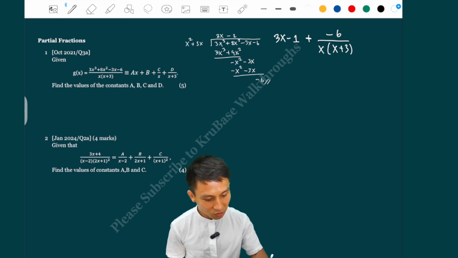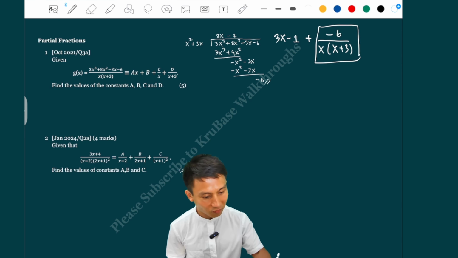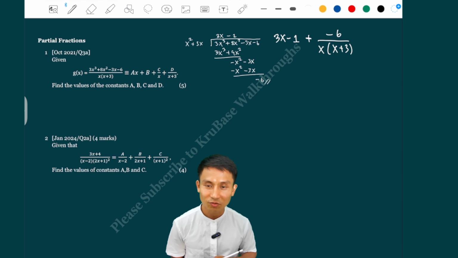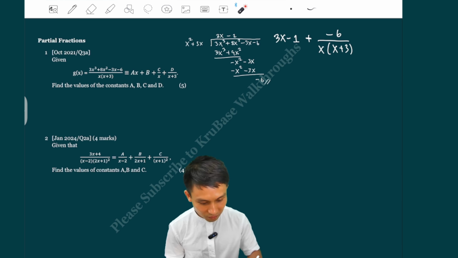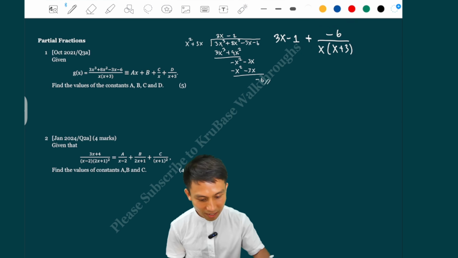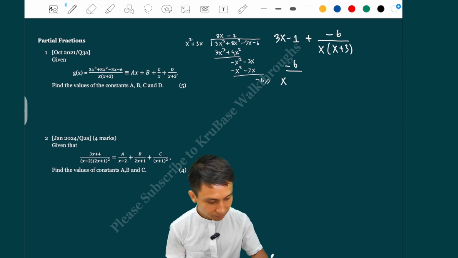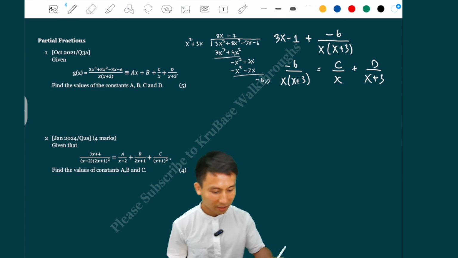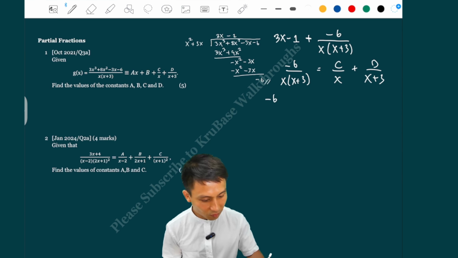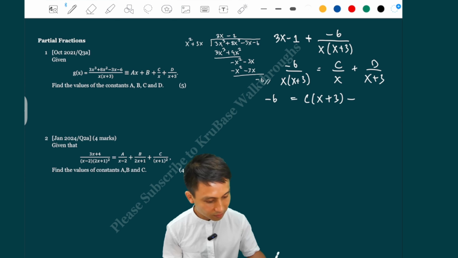So we're just going to do separately the partial fractions for that particular algebraic fraction there. If you just take this and equate that to c over x plus d over x plus 3, then the rest will just be easy, right? So I'm going to be relatively quick here, and then I do x plus 3 times the c and then d times the x here.